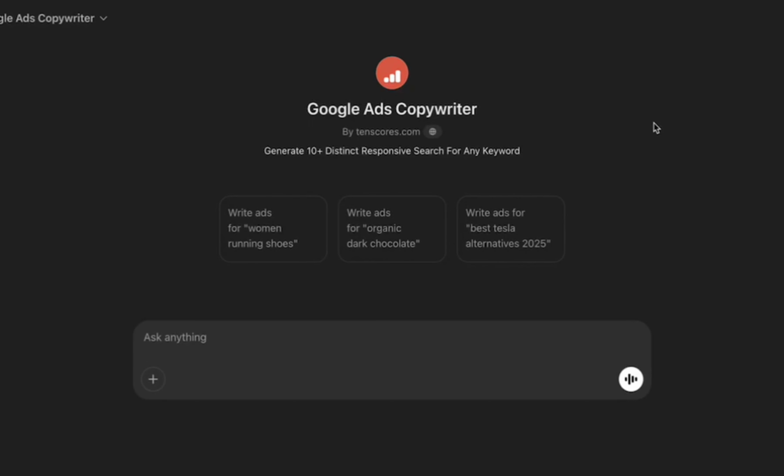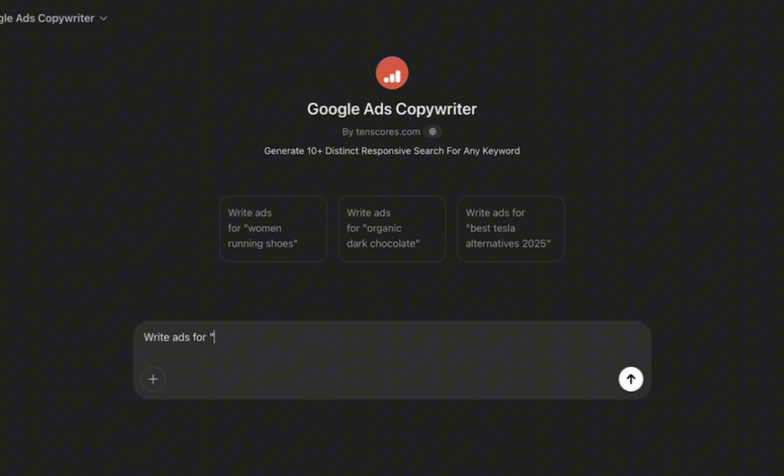People are getting really annoyed with Elon right now, and some of them want to get rid of their Teslas. Now, let's say you're a company that sells cars and you want to take advantage of that. How would you write ads for people who are looking for Tesla alternatives? So let's do this. Write ads for, it's already here, but I'm not going to click it. So you have to spell it out.